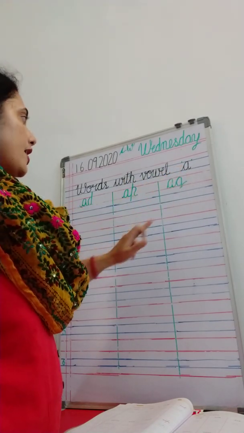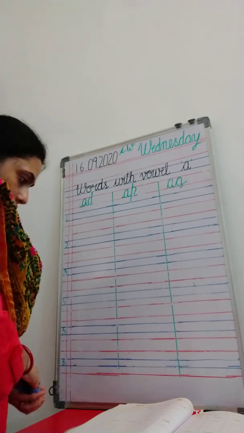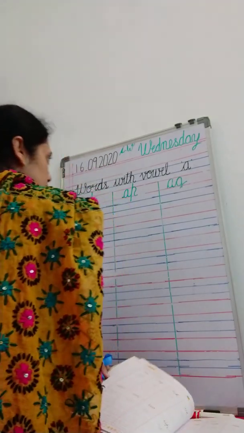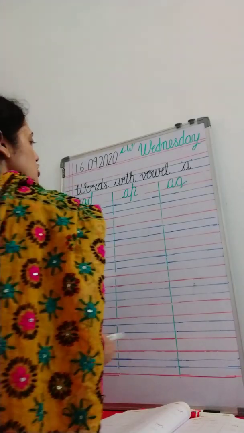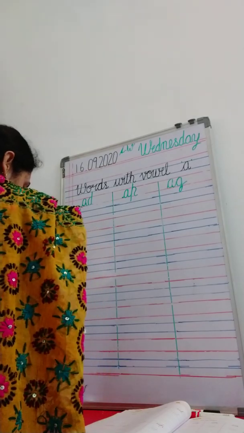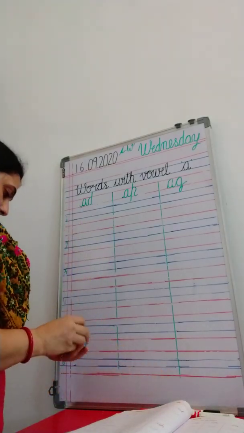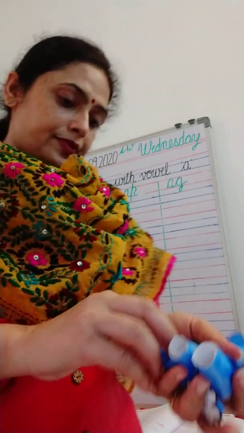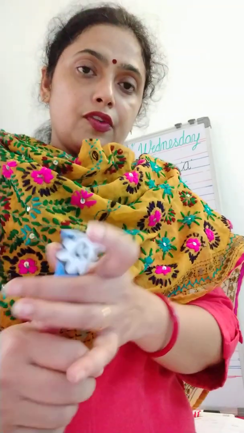And we are doing the short sound of the vowel. Which sound are we doing? The short sound of the vowel. Now, babies, tell me which letter is this?